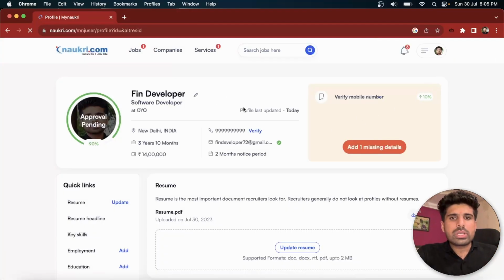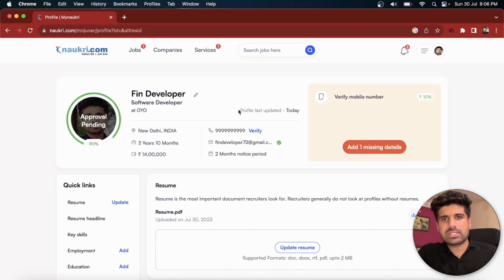So what you need to do is go to your profile on a regular basis, and if you can maintain it, just update your profile every day in the morning, so that every time a recruiter comes onto the Naukri.com website and searches for anything, Naukri is going to prefer you because you are a person who is active on this particular website on a regular basis.